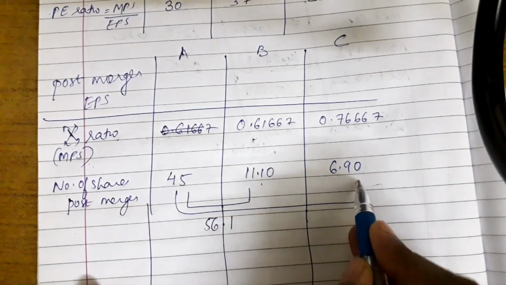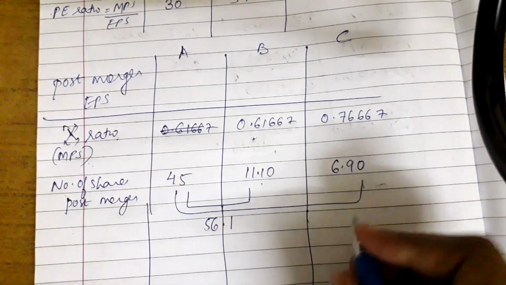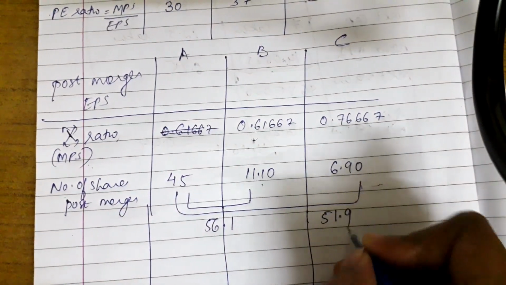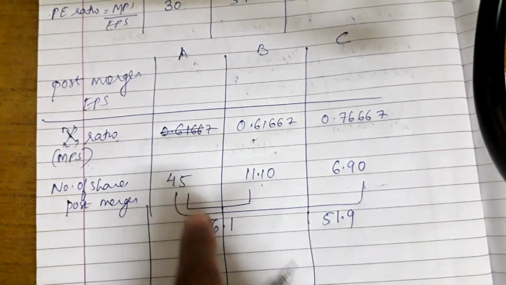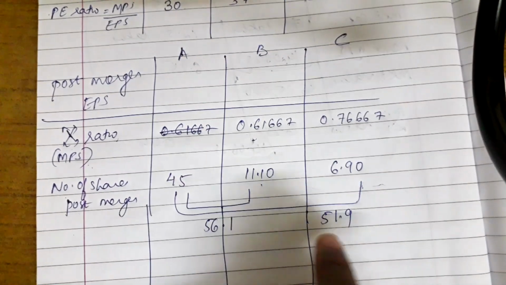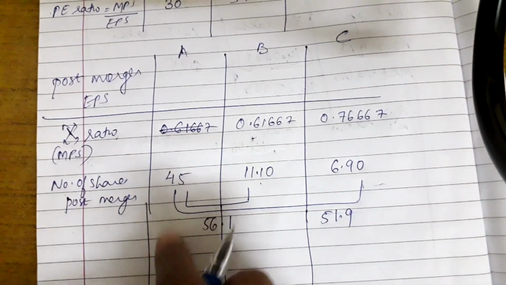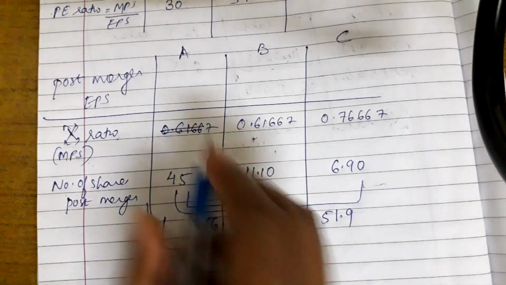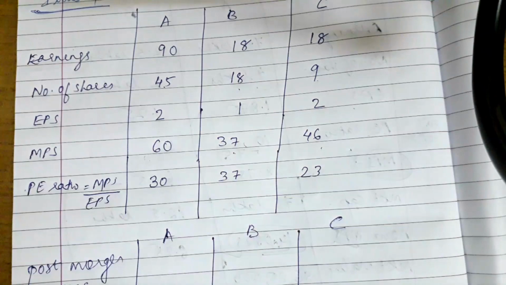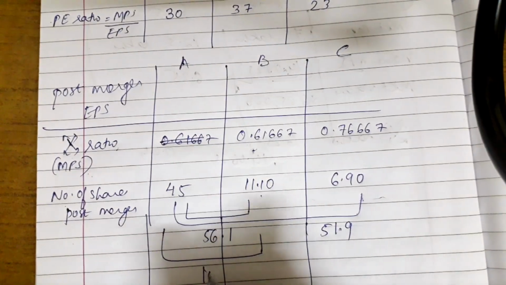If these both are getting merged, the number of shares would be 51.9. If these 2 companies are merging, the number of shares would be this much. Now the earnings here, if these 2 companies are merging, then the earnings would be 90 plus 18, which is 108.